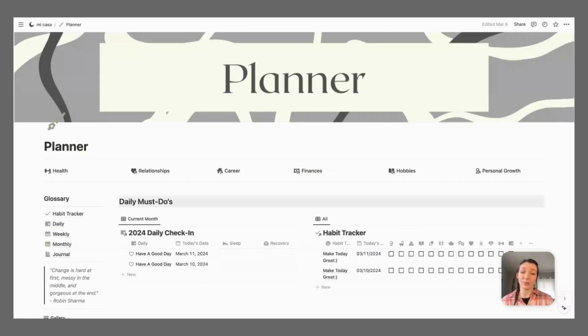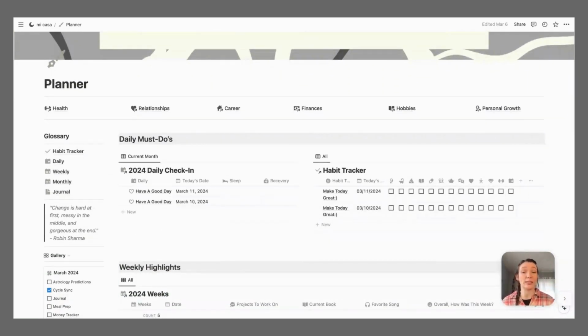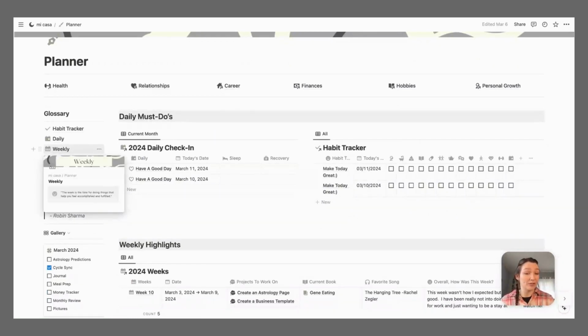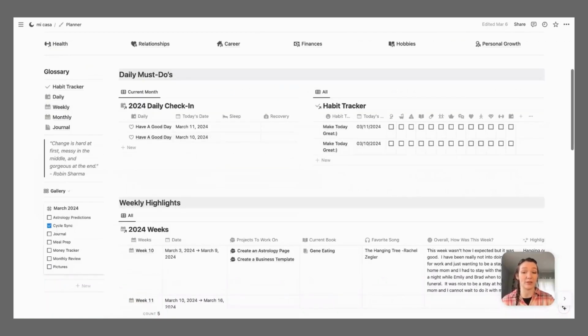So this is the planner page, and as soon as you click planner on my homepage, this is where it brings you to, and then you don't have to click into another page if you don't need to, but you always can if you need to look at things more in depth. So for example, this page has all 52 weeks of the year, and if you want to look at the whole year, all 52 weeks of what you did or things that you've accomplished, books that you've read, you can drill into that. But if you don't want to, then you can just keep everything on this front page, and you should be able to fill in everything that is to date.